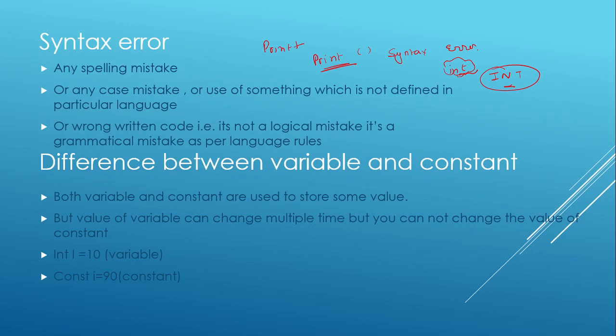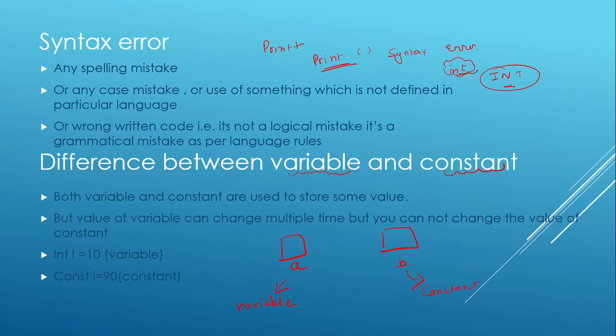Got it? Fine. Now come to the next question: what is the difference between variable and constant? As we discussed earlier, a variable is nothing but a container whose value can change from time to time. Both the variable and constant are containers. This is like a container A and this is like a container B. I am telling that A is a variable, while I am making B a constant.